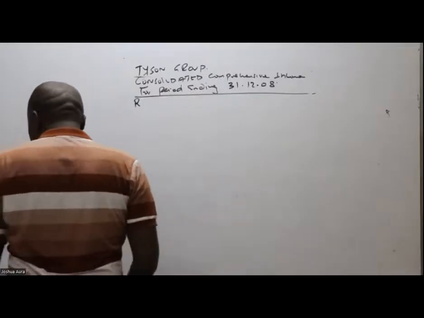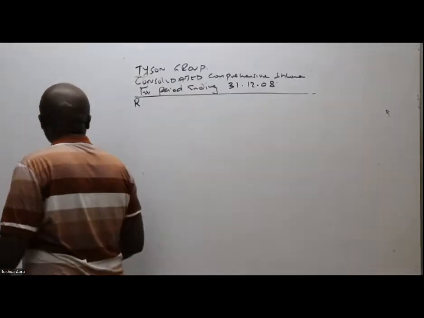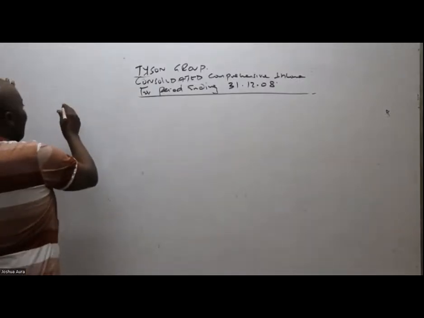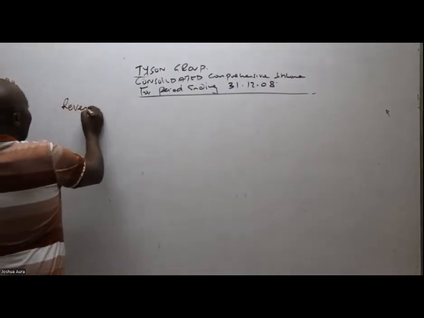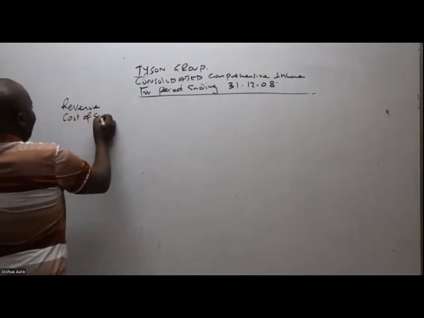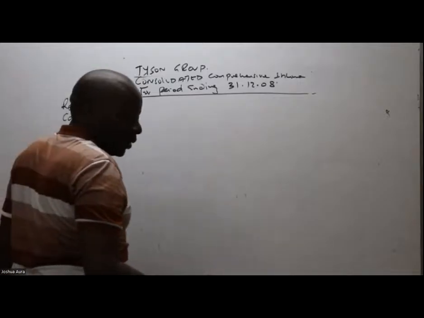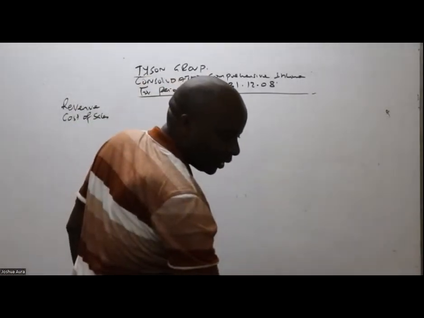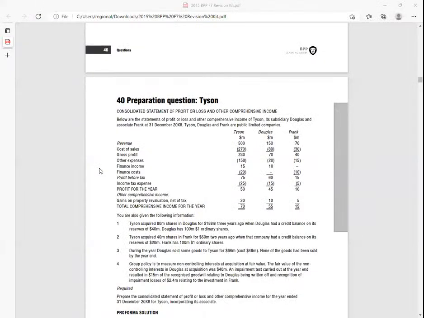So we have revenue, cost of sales, gross profit. I'm simply combining and copying everything the way it exists there. From there, we have other expenses.